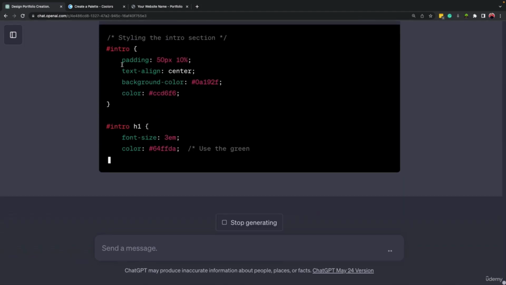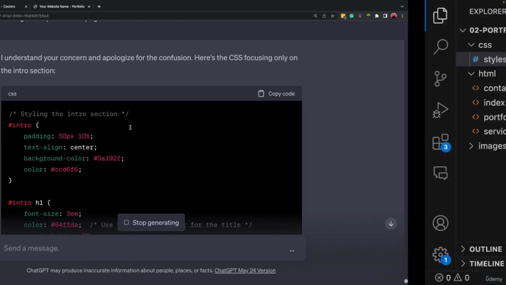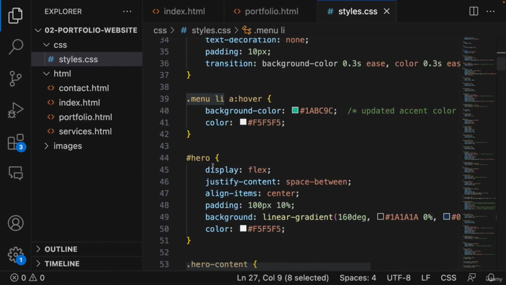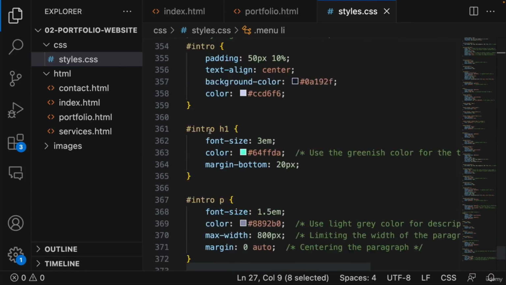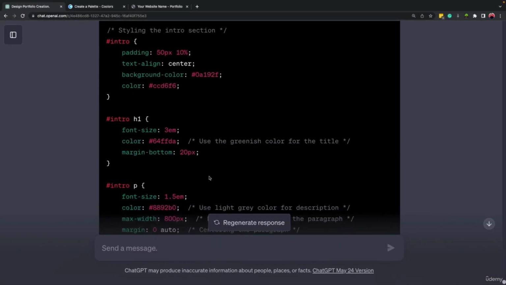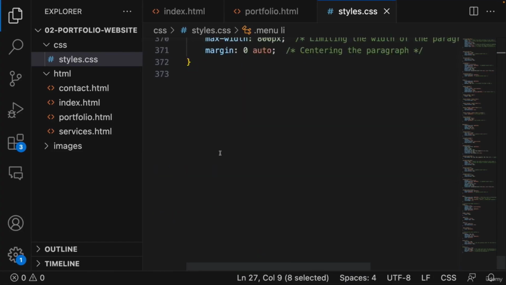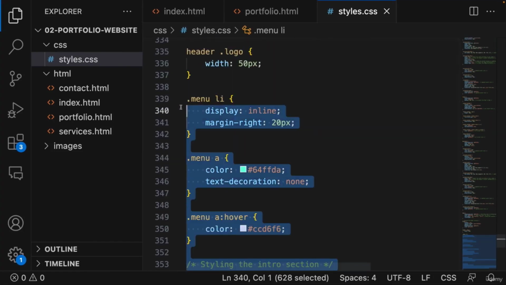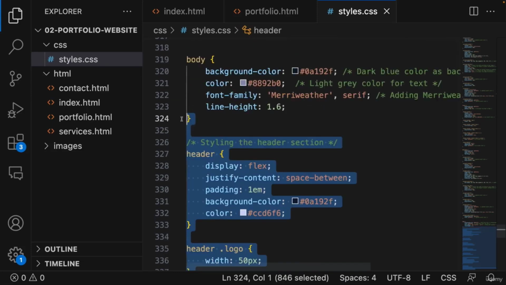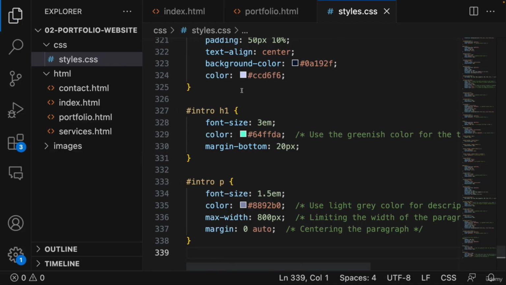If you pay attention, it is only focusing on the intro. Now, if you scroll down, here we have intro, right? So it starts from intro here. Let's scroll down. Right, so it wrote this intro part only. Let's come back here, remove the code that we added earlier, right? It was starting from here, and just paste the new code.